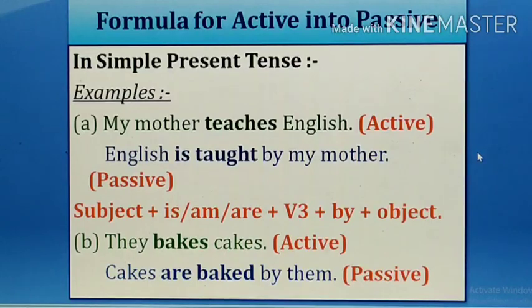When you are doing the exercises, keep your formulas with you. If you do 10 to 20 exercises, then definitely you will learn the formula. So first is tense. You might have learned it before in the previous class: present tense, past tense, future tense. According to the tense, the active and passive voice is changed.